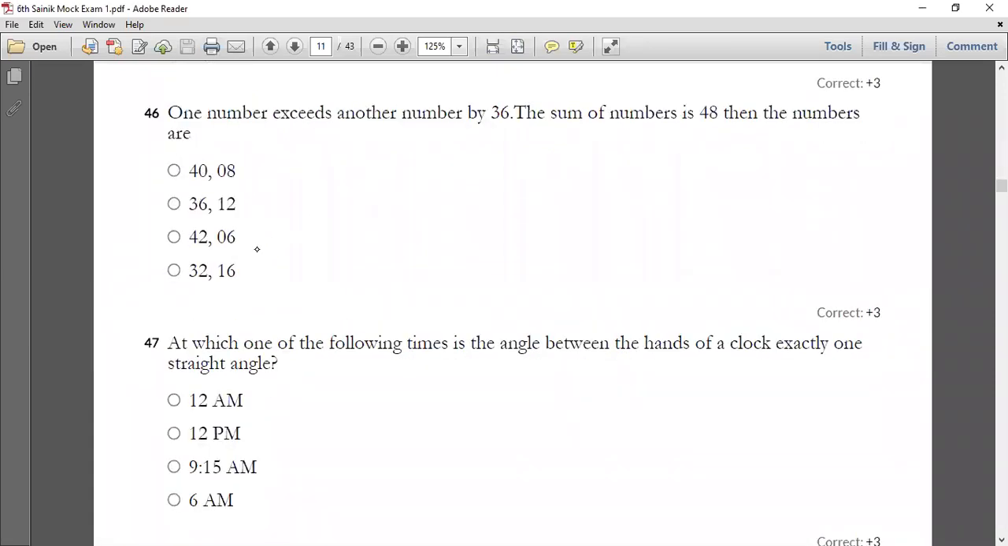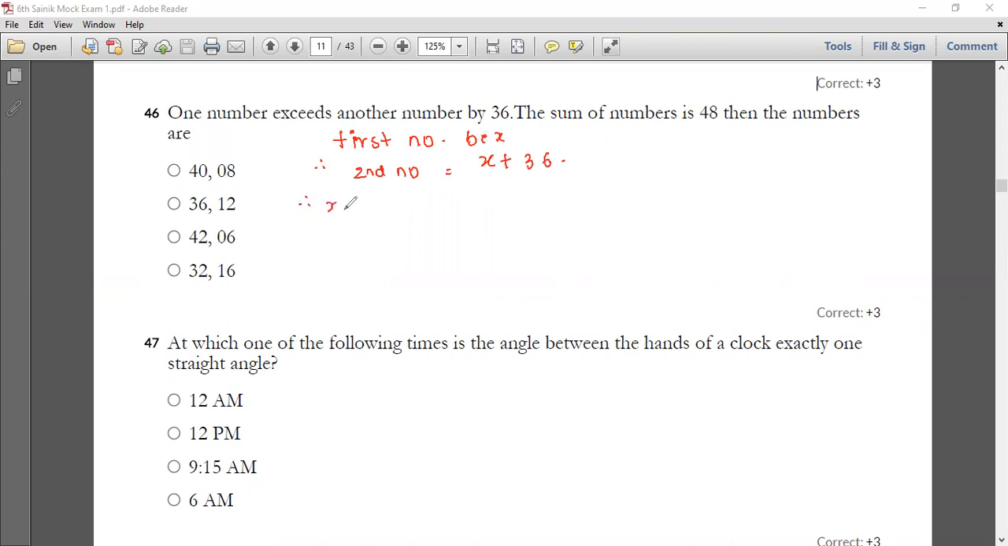All of you have a look into your 46th question. One number exceeds another number by 36, and you have to find the numbers. They have given you the sum as 48. So we don't know the first number, so let the first number be x. Therefore, we can tell the second number is x plus 36.